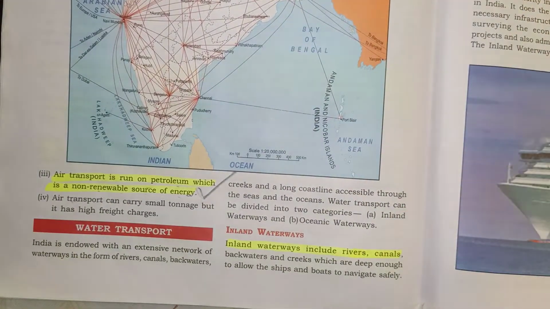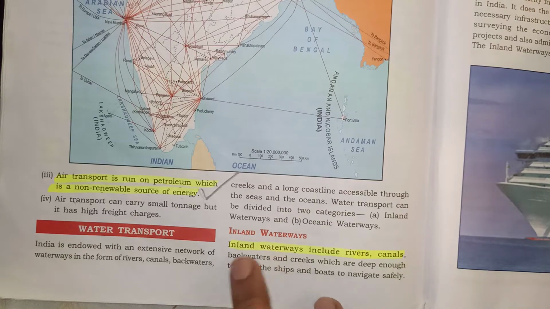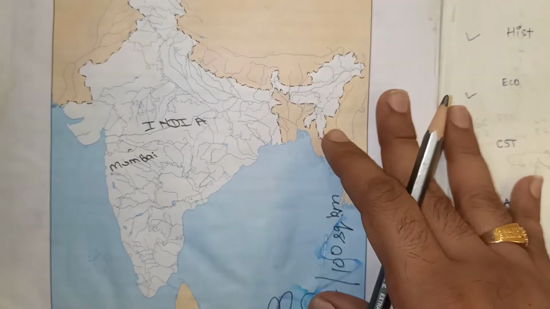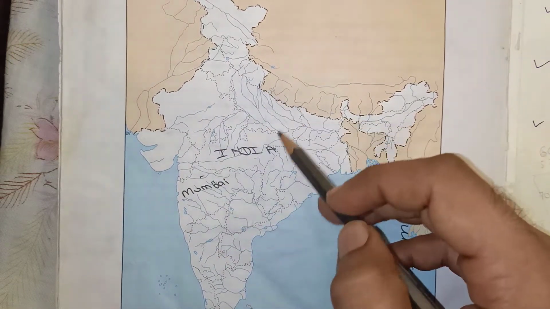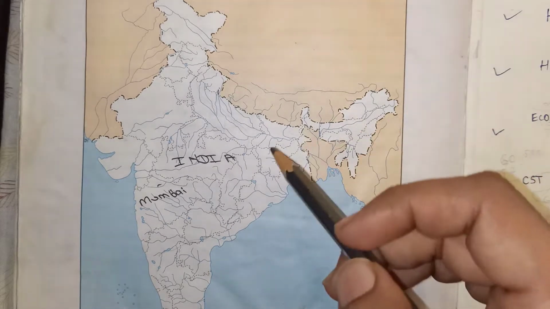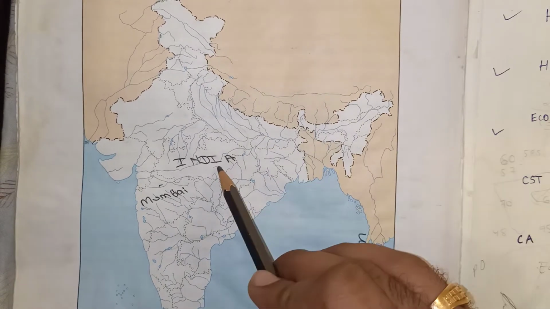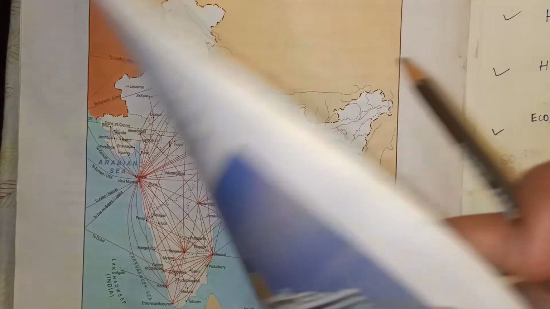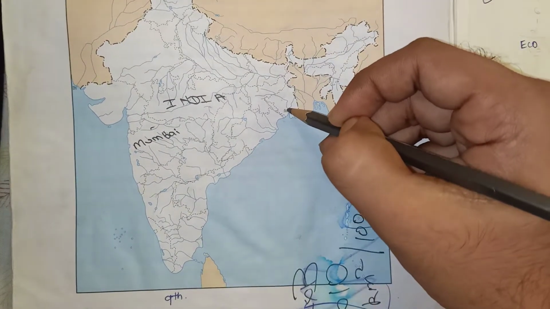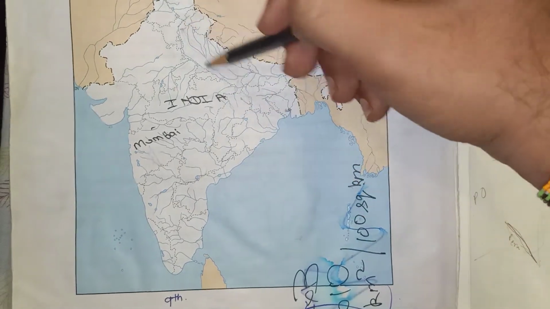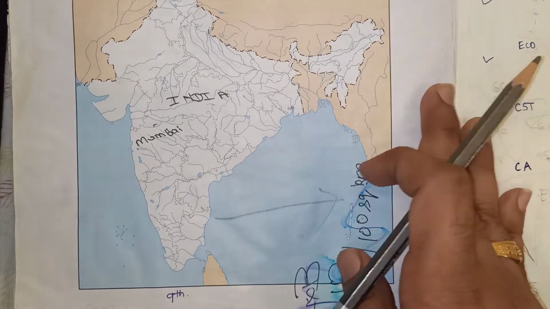Next is the inland water transport. Now next in water transport, first is inland waterways. What is inland waterways? See, for example, this is a map of India. There are so many rivers over here. When there's movement of ship within India, it will be called an inland waterway. For example, a person going from Kolkata to Delhi through waterways, that will be called an inland waterway, and a person going from India to the other continent, that will be called an oceanic waterway.